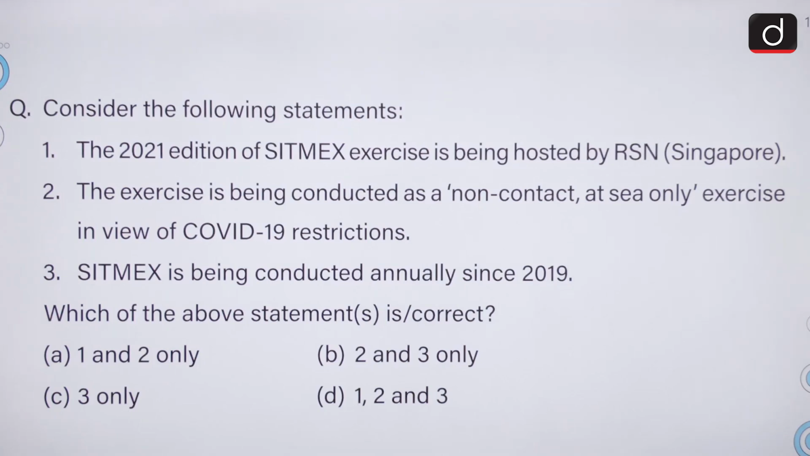The third statement is correct, that SITMEX is being conducted annually since 2019, and the 2021 edition of the SITMEX exercise is being held in Andaman and Nicobar and not Singapore. Third is correct, first is not. Second is also correct. The correct answer is option B.